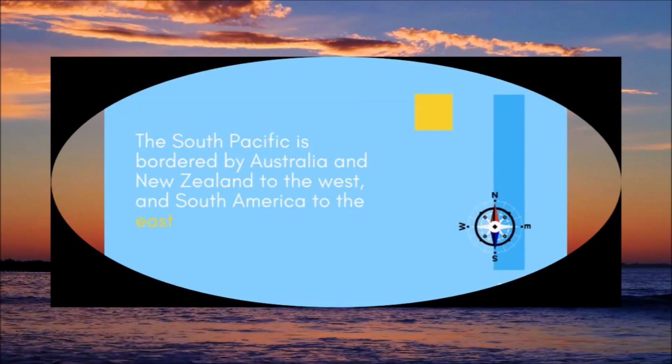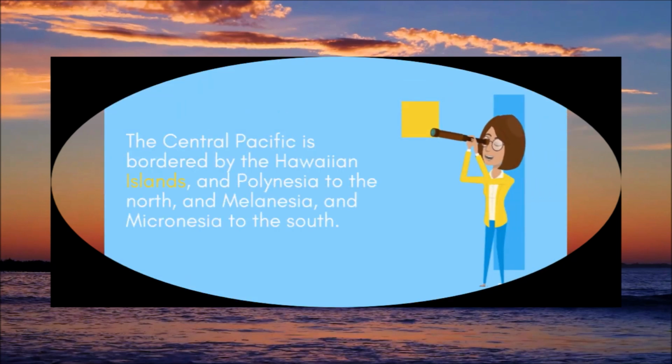The South Pacific is bordered by Australia and New Zealand to the west, and South America to the east. The Central Pacific is bordered by the Hawaiian Islands and Polynesia to the north, and Melanesia and Micronesia to the south.